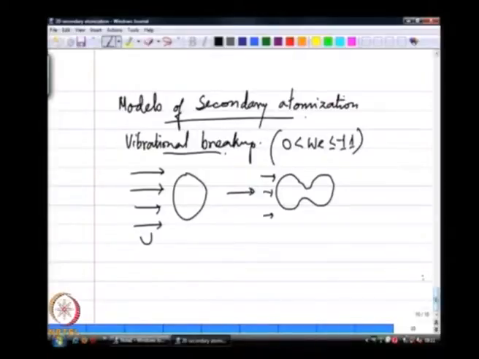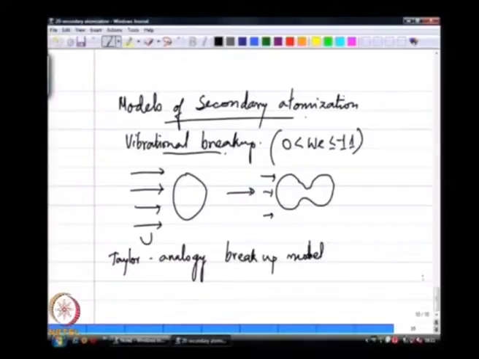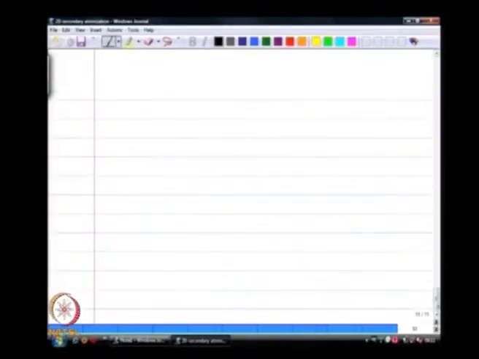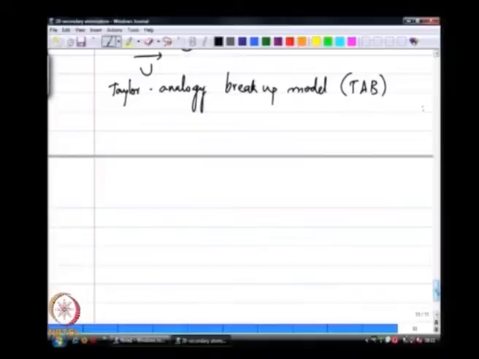The simplest of models that is used to describe this regime of breakup is called the Taylor analogy breakup model, very often called the TAB model. The approach in this model is quite simple.